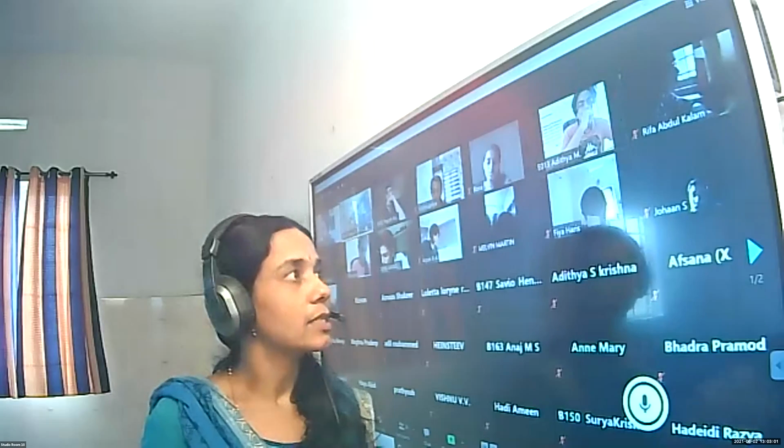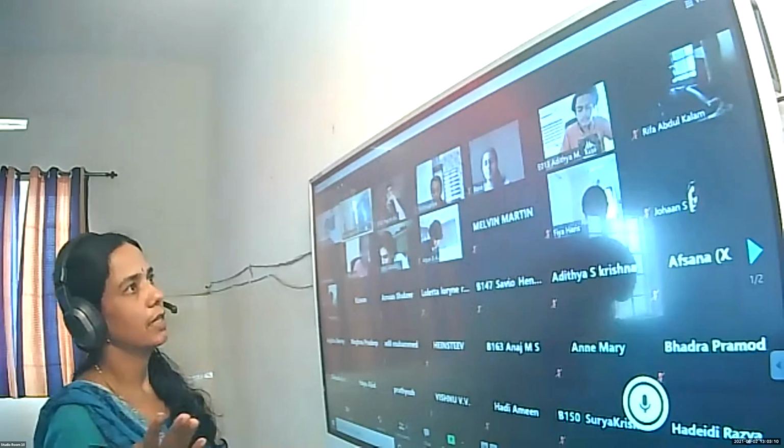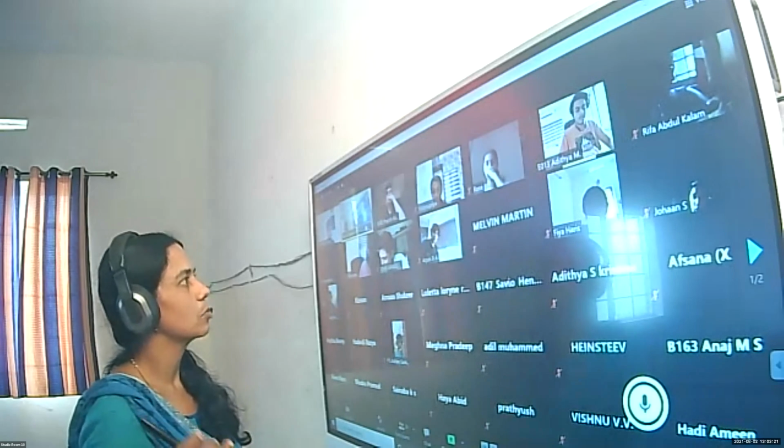No, in your NCERT textbook, it is the 8th chapter. Maybe in R.D. Sharma, the chapter may vary. Ma'am, can you share the screen? Yes, 1 second, I'll share. In R.D. Sharma, sometimes the chapter number may vary. In the NCERT textbook, it is chapter number 8.